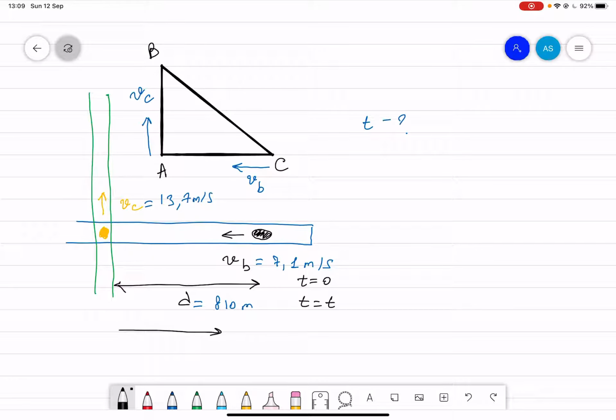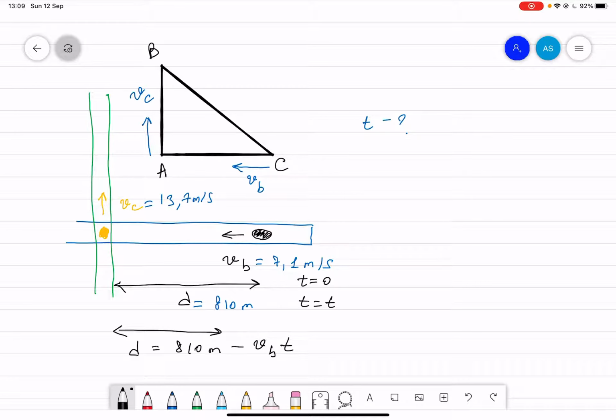So let's say something like this: any distance is equal to 810 meters, which was the original, after a certain time, minus the speed of the boat times time. Now that time also affects the distance the car has traveled.